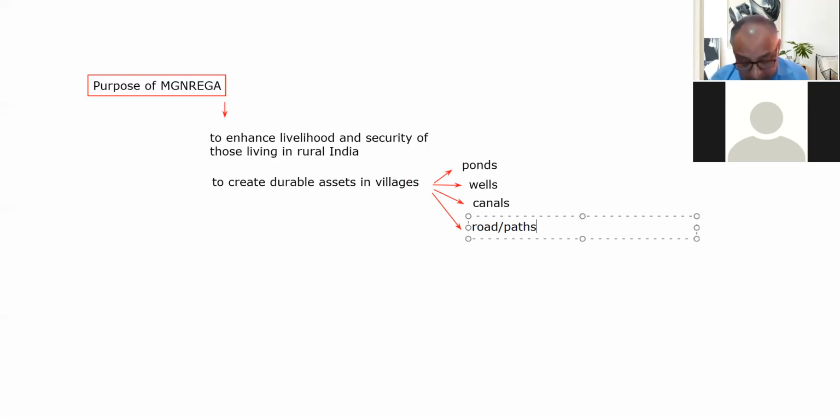So clearly there were these two purposes. One purpose was to enhance livelihood and security of those living in rural India, and the second was to create durable assets in the villages. These were the two important things.